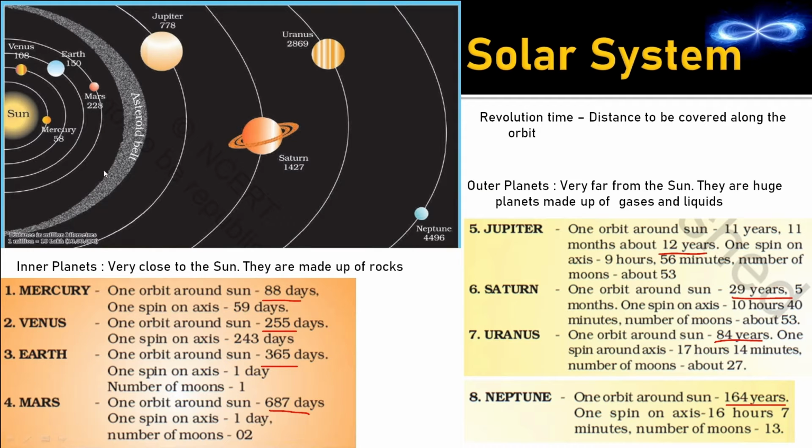Now we have got an asteroid belt in between Mars and Jupiter. So where is the asteroid belt? Between the orbits of Mars and Jupiter. Another potential MCQ. Asteroid belt, the position between Mars and Jupiter.